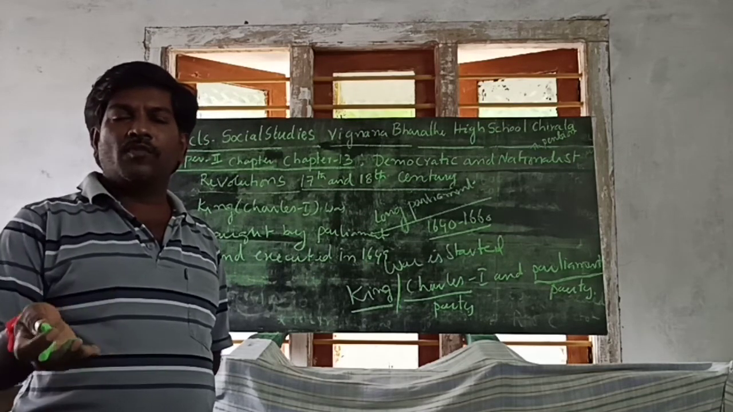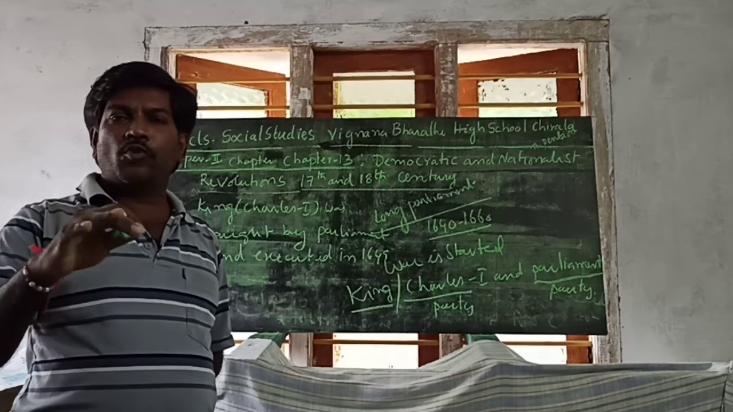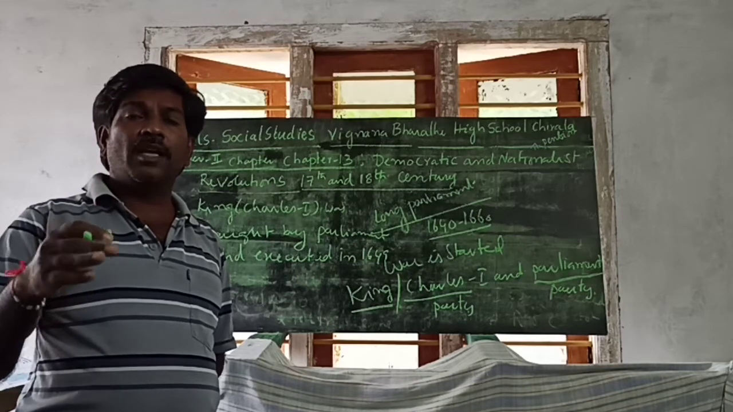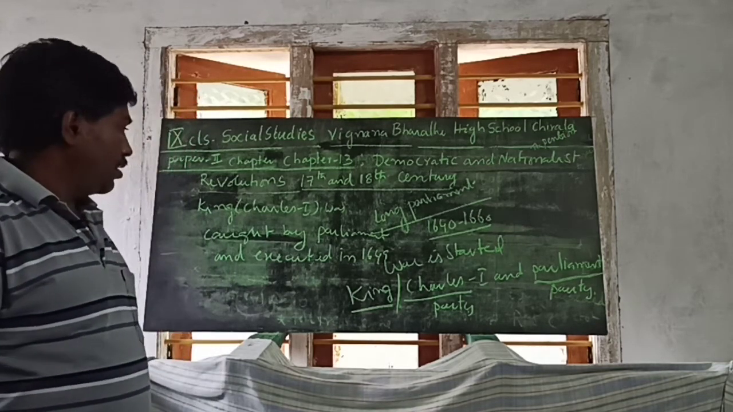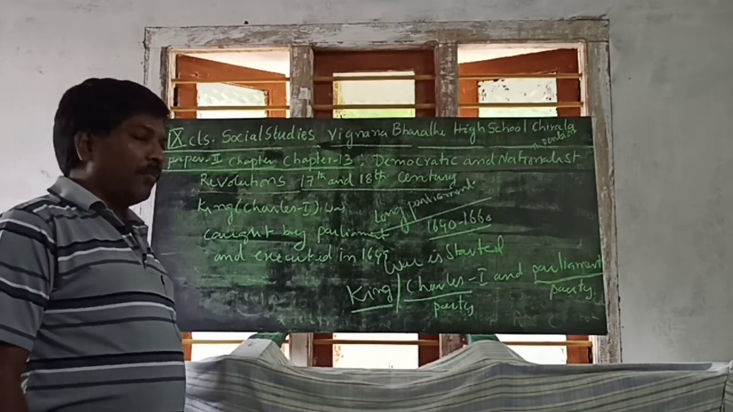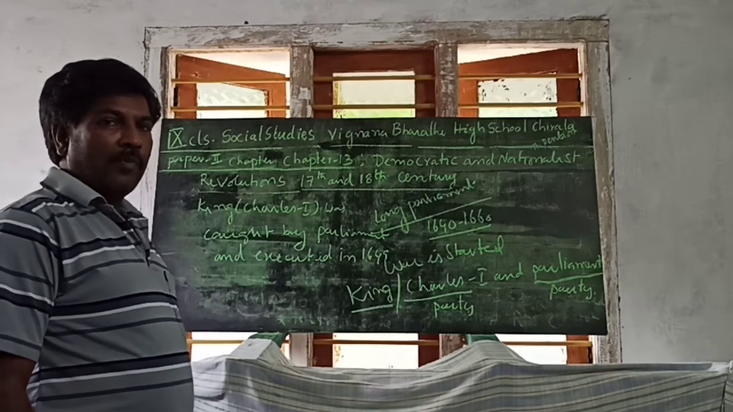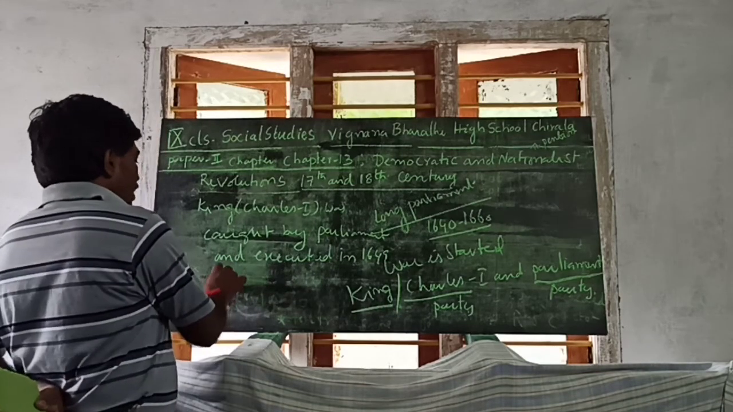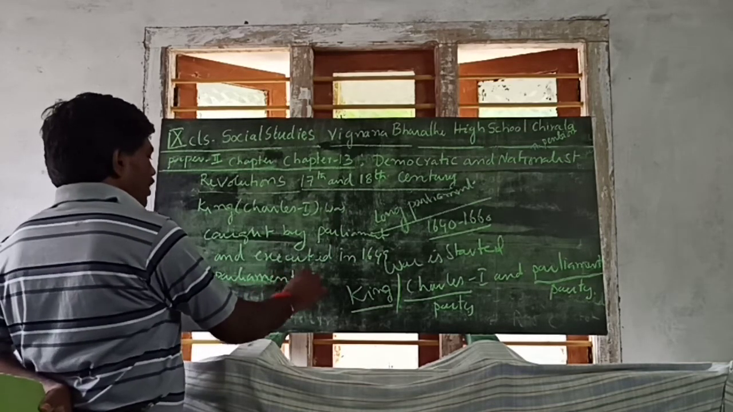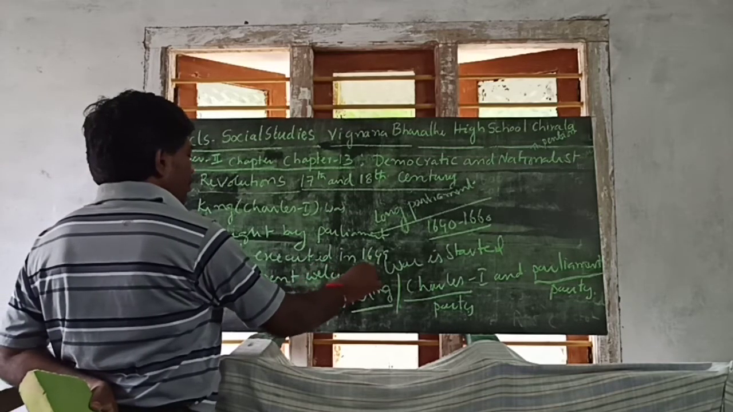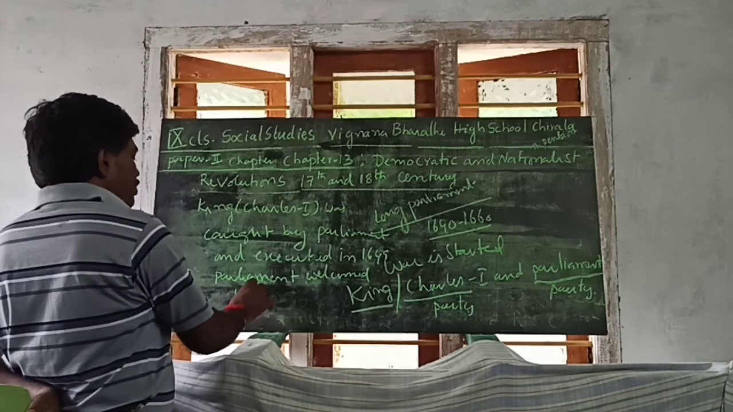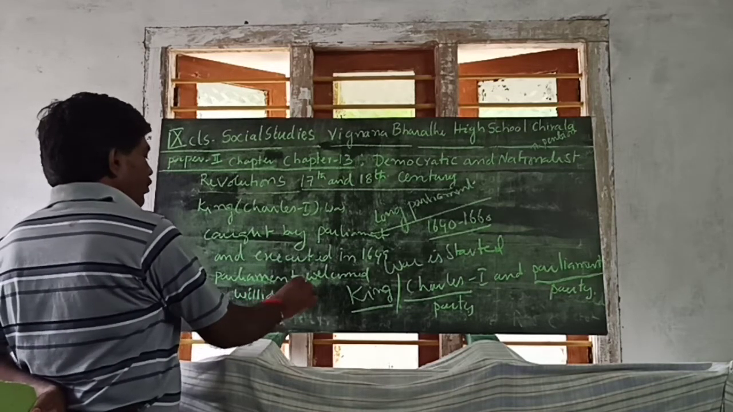There is no king. Who is the winner? War is going on between the two sides. Then what happens? Here, no king is there. Then they called William of Orange. Parliament called, Parliament welcomed William of Orange.